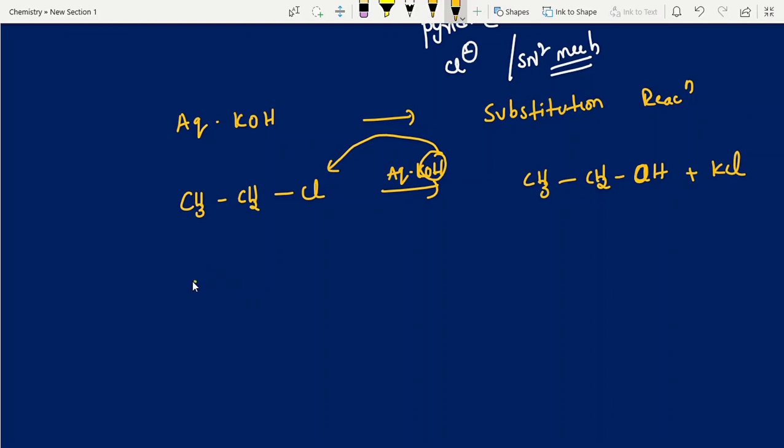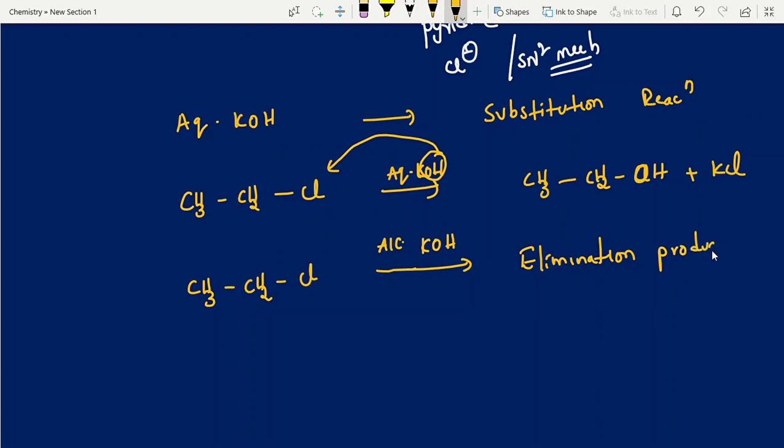Suppose in the same reaction, if you add alcoholic KOH, the reagent is the same, but I am using a different solvent. Alcoholic KOH is eliminating. It gives the elimination product. So what are we removing?